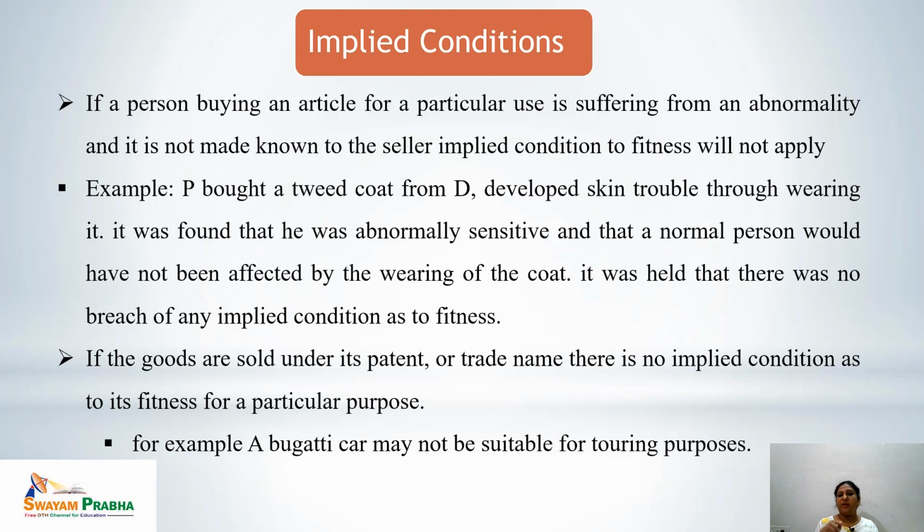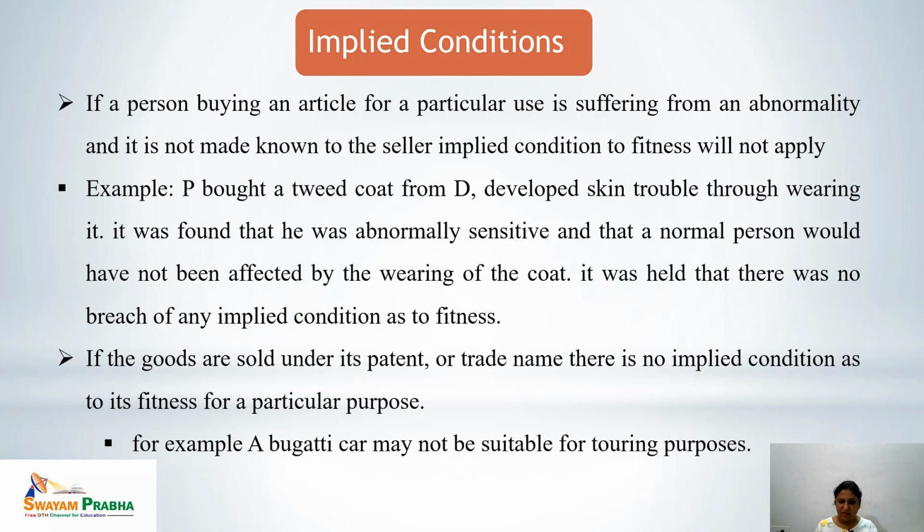And here again, it is important to mention that if a person buying an article for a particular use is suffering from an abnormality, then it must be known to the seller. It must be brought to the knowledge of the seller. But if this is not done, then the implied condition of fitness would not be applied. Let's see the example. P bought a tweed coat from D and developed skin trouble through wearing it. It was found that he was abnormally sensitive and that a normal person would not have been affected by wearing that tweed coat. So it was held that there was no breach of any implied condition as to quality and fitness.